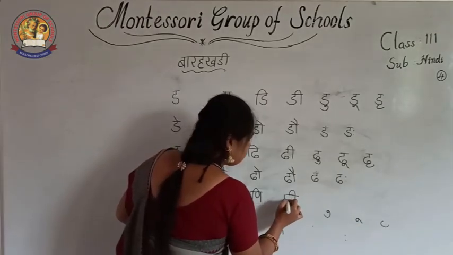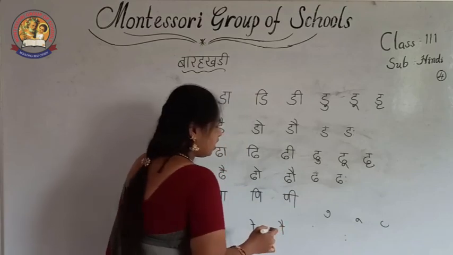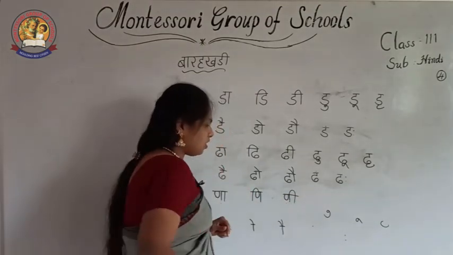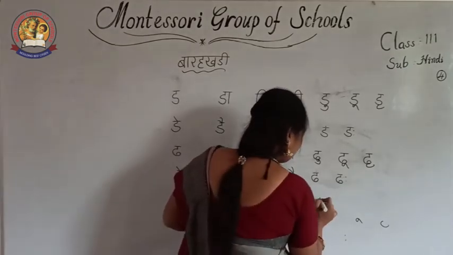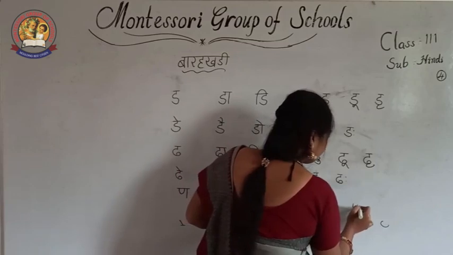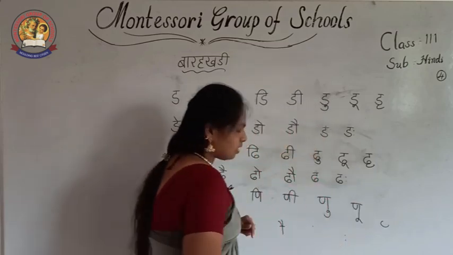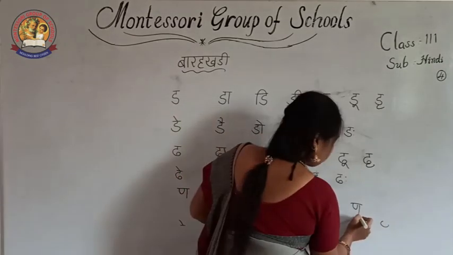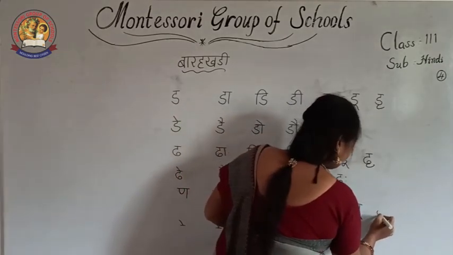Then ana only. You have to join ana here. Okay? Then ana. See?